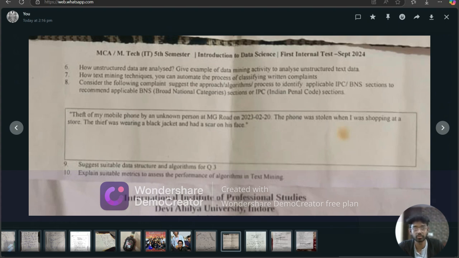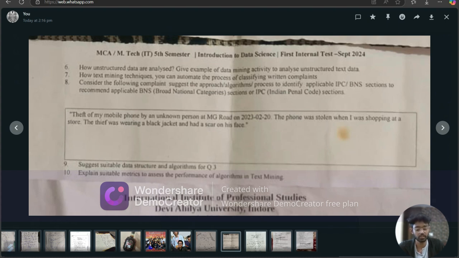Now we will go through some popular text mining techniques. First is sentiment analysis: analyze the sentiment of the complaint to determine the customer's emotional tone. Second, topic modeling: identify the underlying topics or themes in the complaint to determine the root cause of the issue.